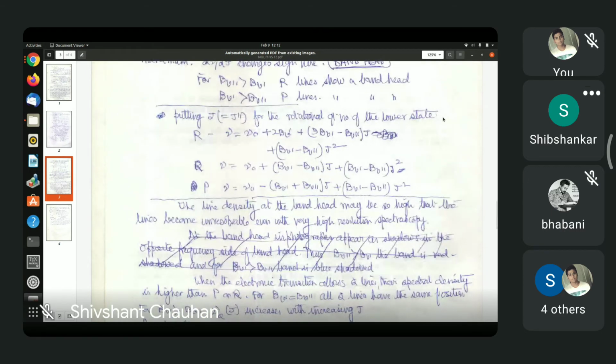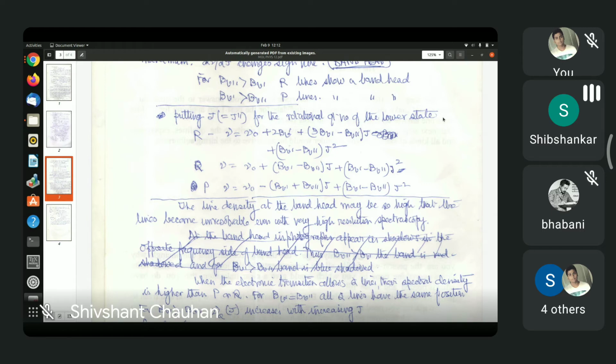If B prime is greater than B double prime, then let us see. Then there will be a maximum in one of the branches, and if B prime is less than B double prime, there will be a maximum in the other branch. You can see this by differentiating.